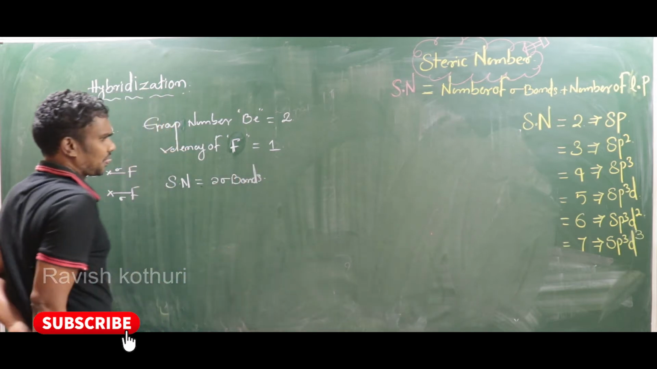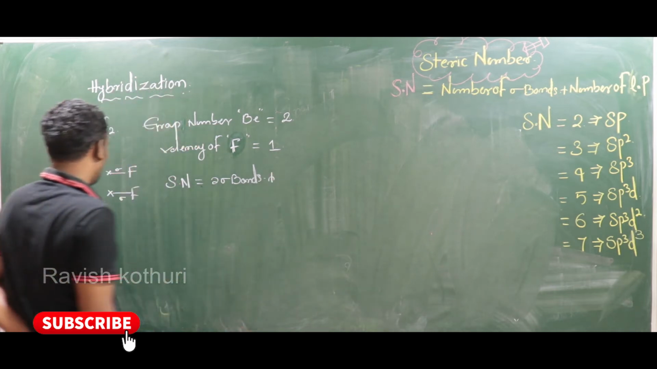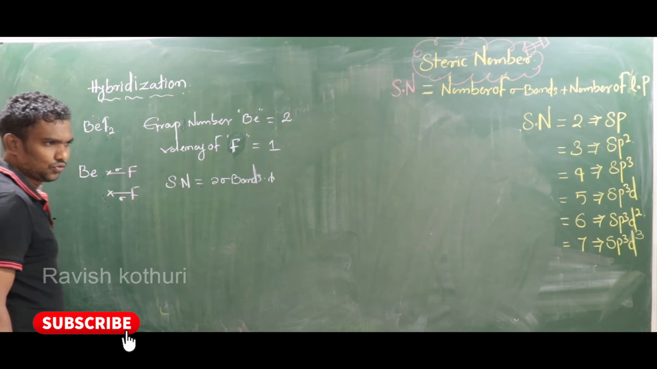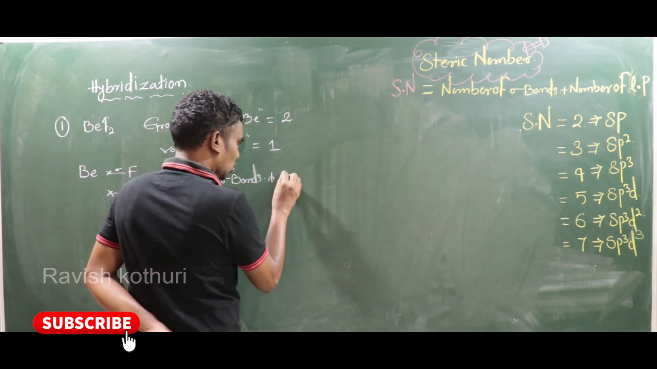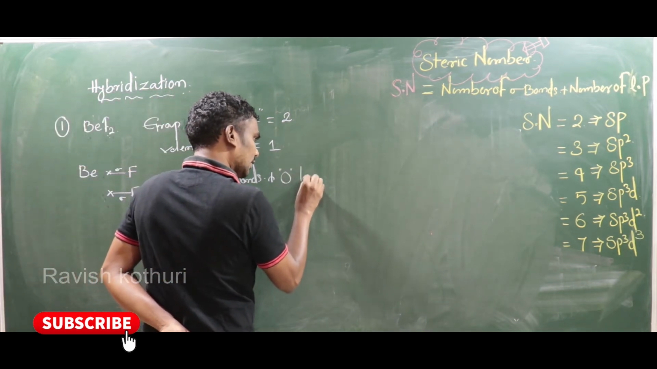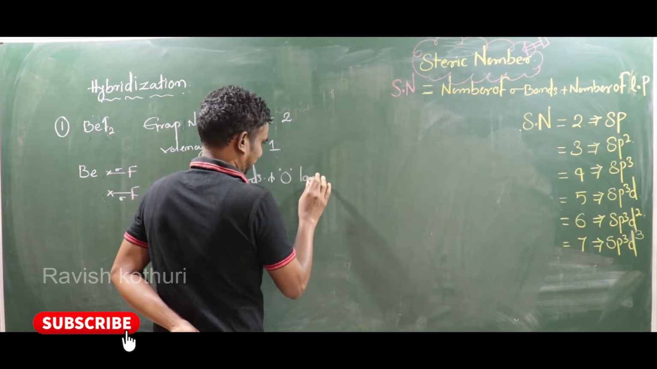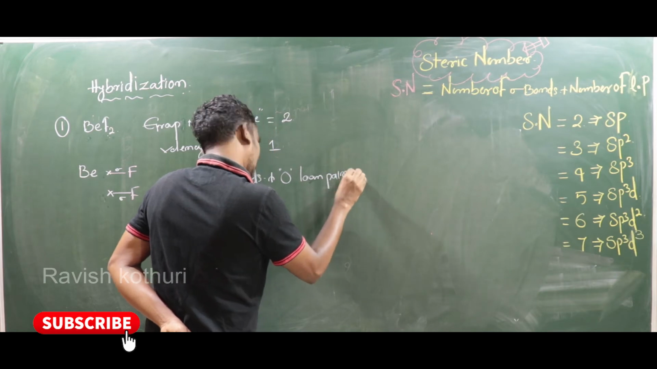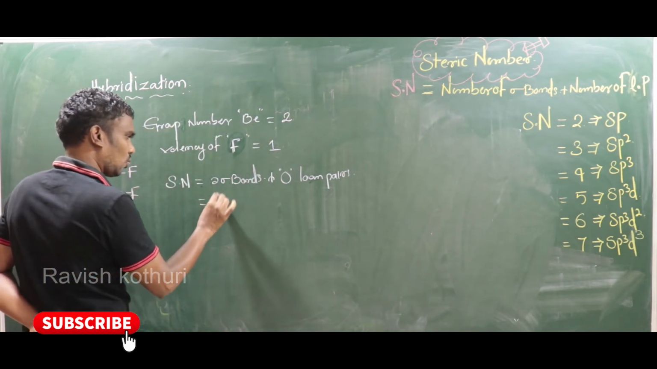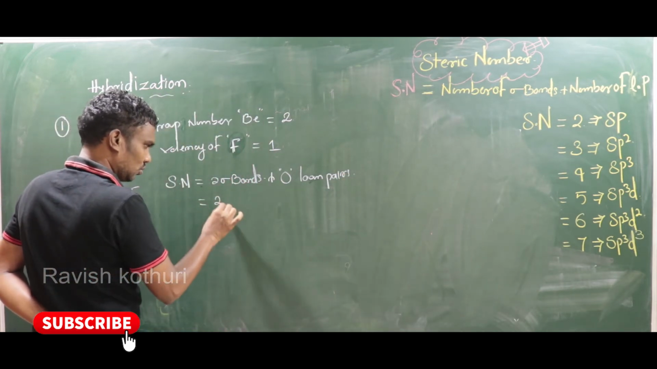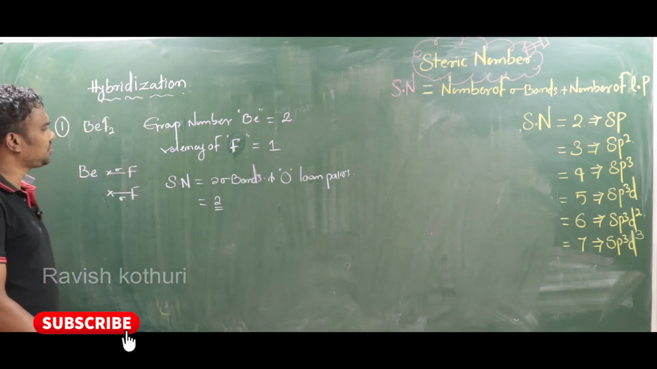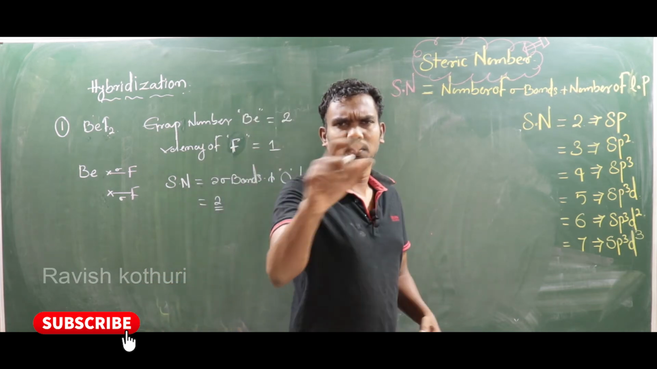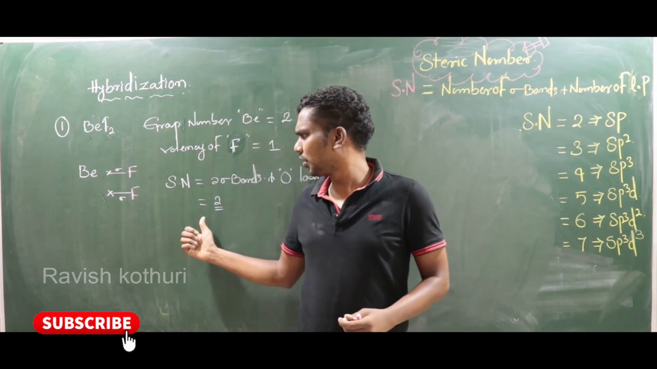2 sigma bonds plus any lone pairs? No lone pairs. Why? Because 2 electrons are bonded with 2 fluorines. So 0 lone pairs. Then what is the steric number? 2 plus 0, 2. Now see here, almost finished. Observe carefully, the steric number is 2.